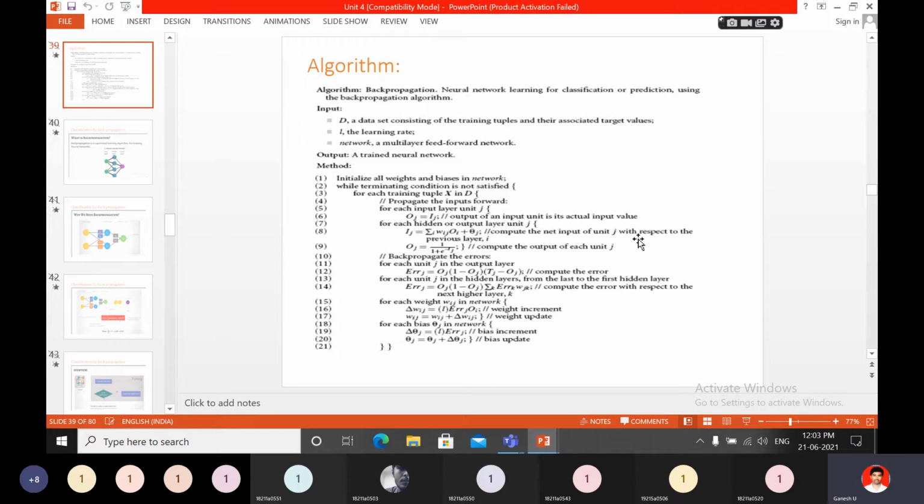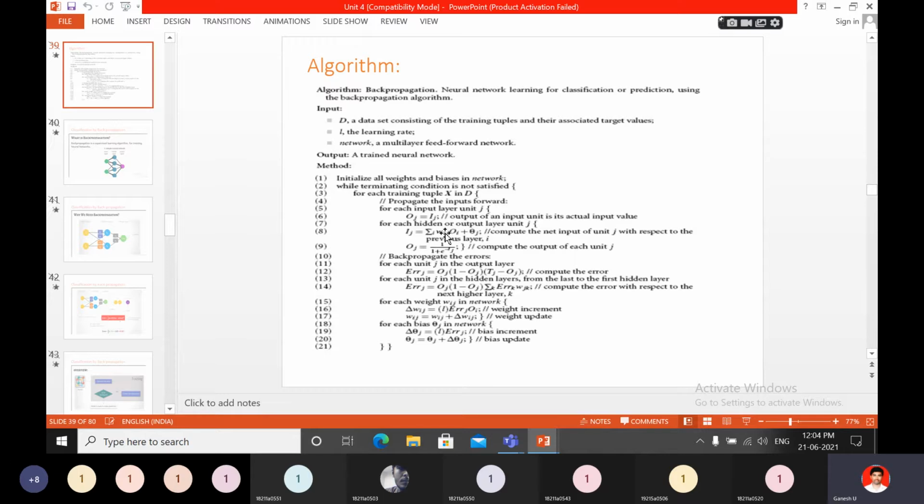So compute the net input of unit j with respect to the previous layer i. Okay. So I suffix j equal to sigma i Wij Oi plus theta j. So this is the net input we will find out. With respect to the previous layer, first layer is I, next H the hidden layer, next output that can be represented with O like this. Oj equal to 1 by 1 plus e power minus Ij.